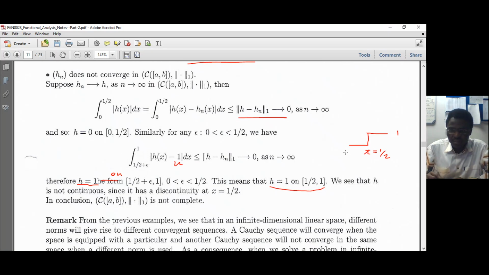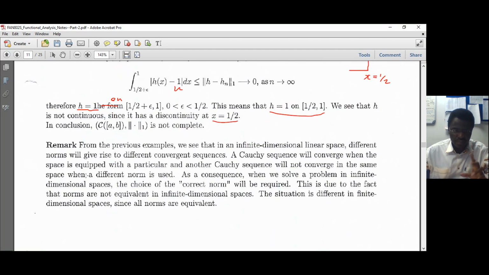So what does that mean? It means that the function is not continuous here because it's a jump from here to 1. Because to be continuous, you don't need to have a jump like this. So it's not continuous at this point. Therefore, the space endowed with the 1 norm is not a Cauchy sequence.